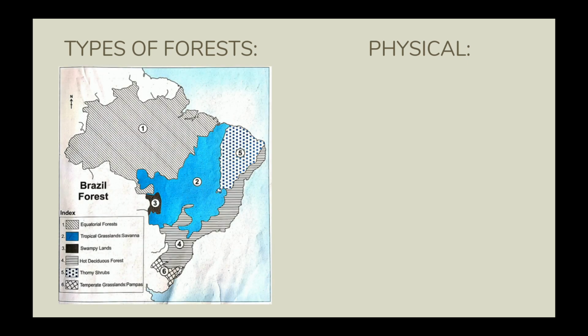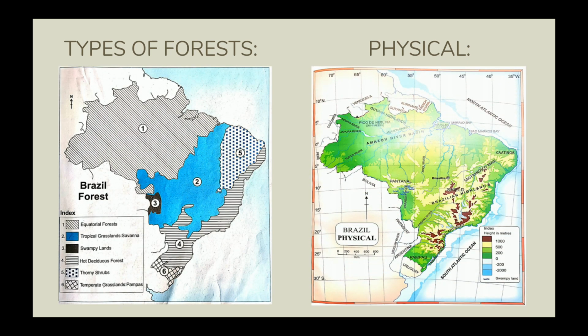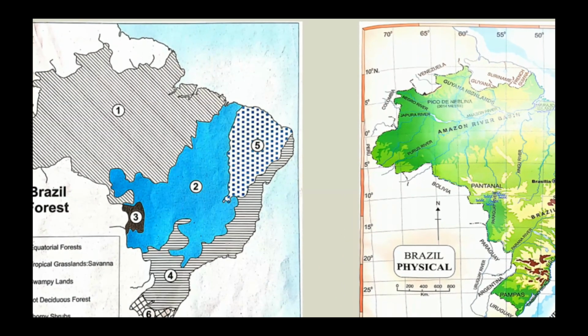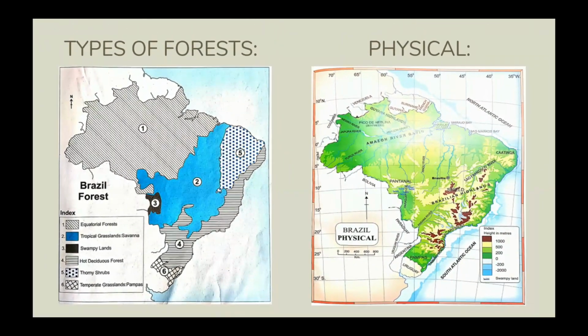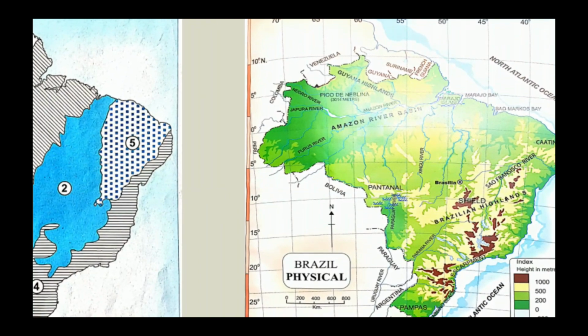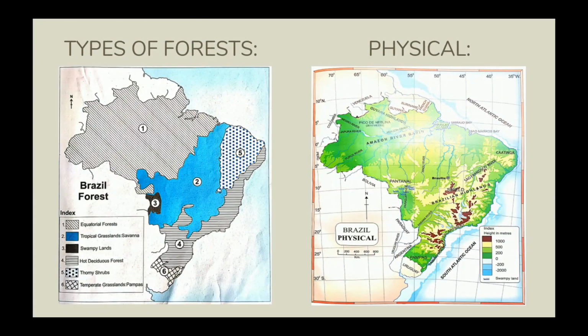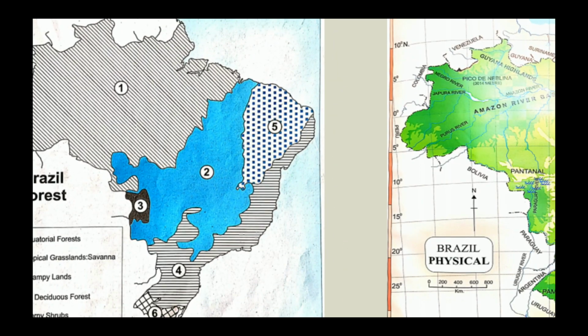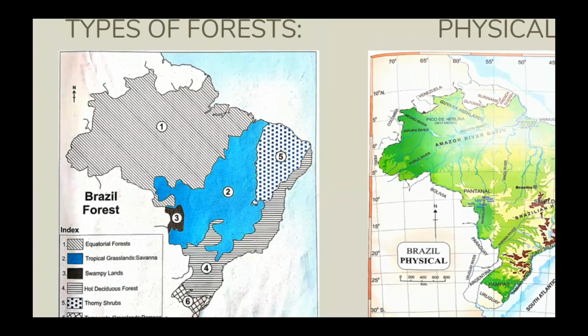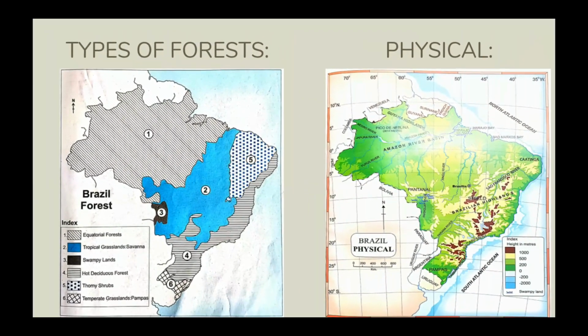Let us see the types of forest and the physical map of Brazil. There are 6 types of forest in Brazil. The first one, marked with number 1, is equatorial forest, which occupies a major part of Brazil. If you see the physical map, it is showing the Amazon river basin. Second one is the tropical grassland called savanna, which we can see in the blue color, occupying the second major part of Brazil.